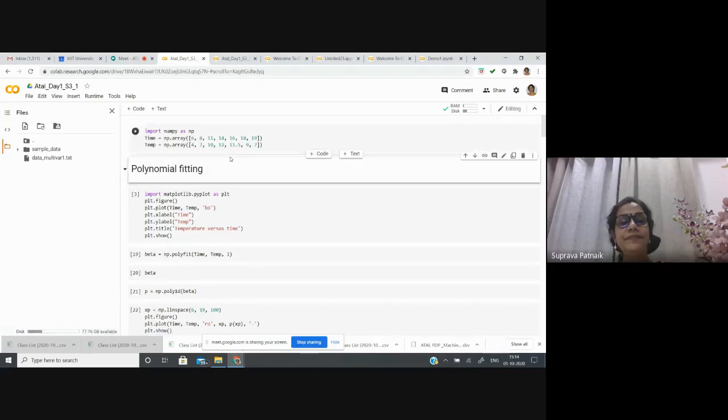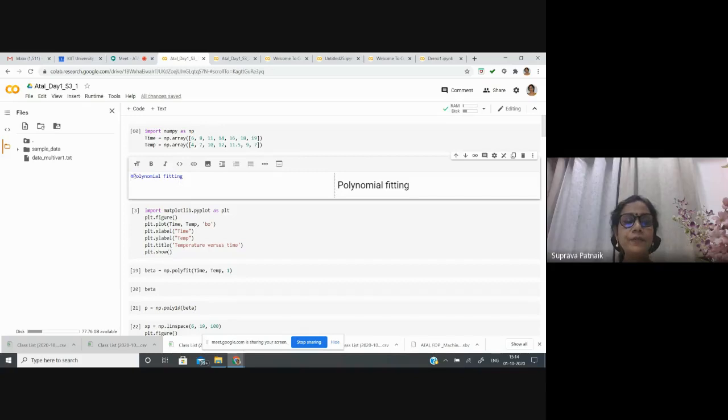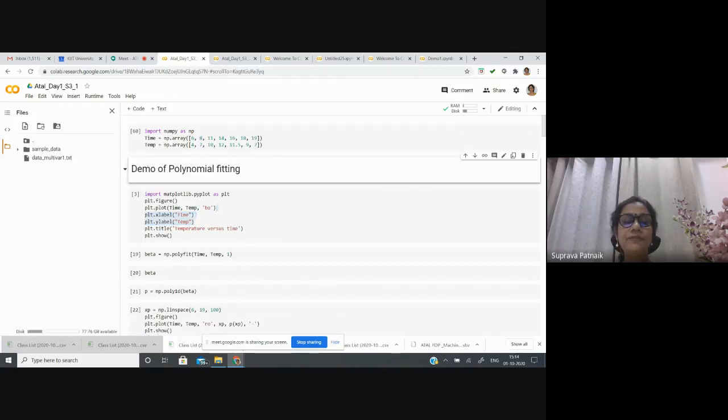Next is my text cell, which I can edit also, about polynomial fitting. We'll do the polynomial fitting. There is no learning here. As the very first thing, I'm showing you how to deal with Python programming in the Google Colab platform.